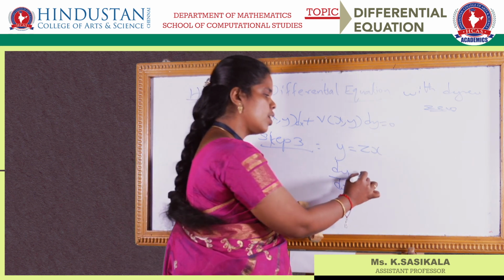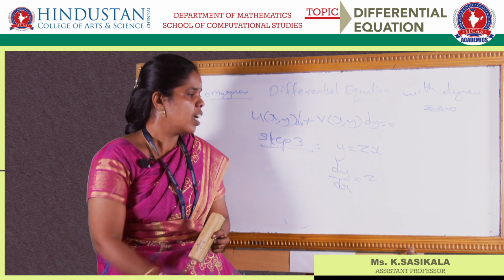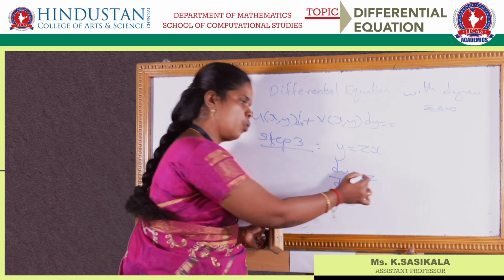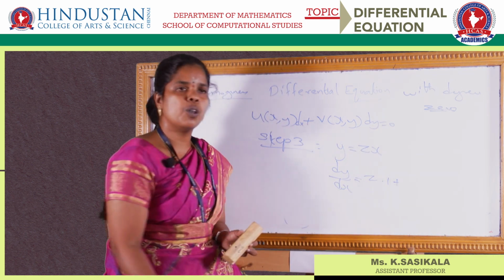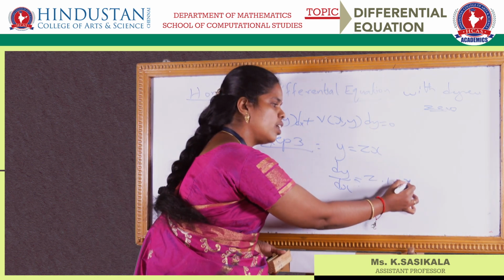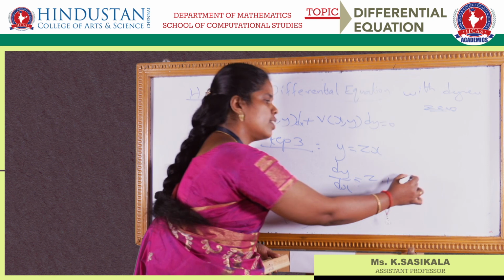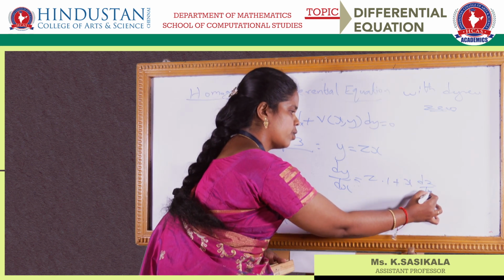Keep one thing constant. I am keeping z as a constant. Differentiation of x is what? 1. And next is what? I am keeping x as a constant. Differentiation of z, dz by dx.